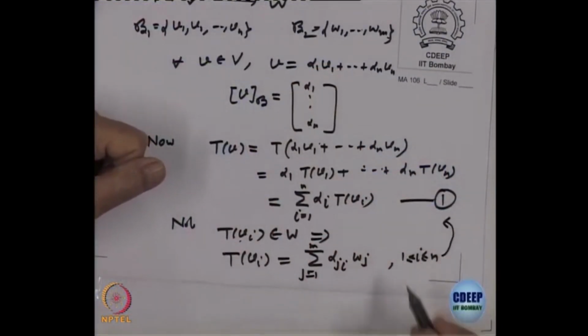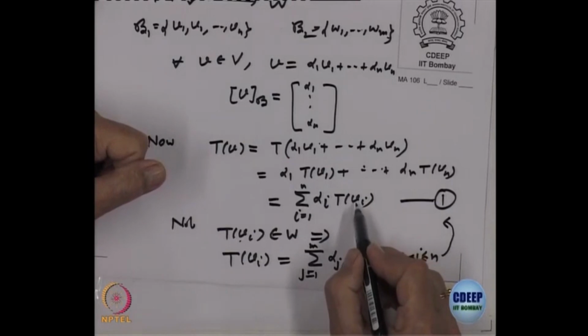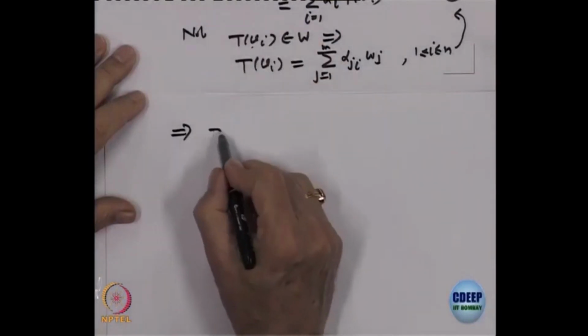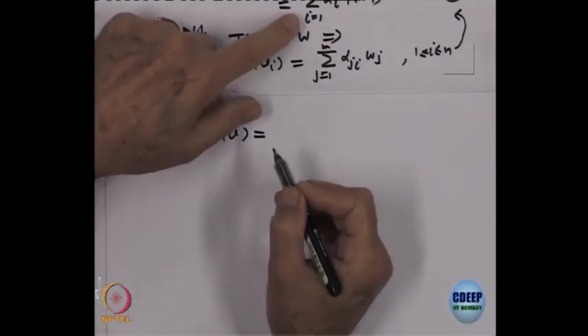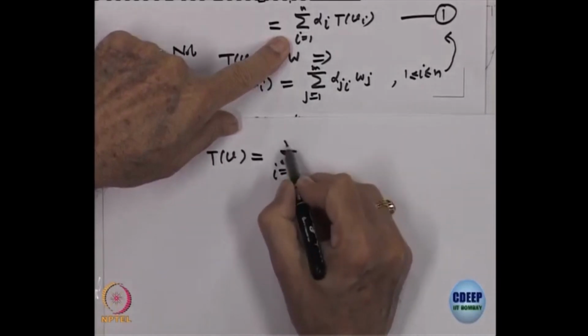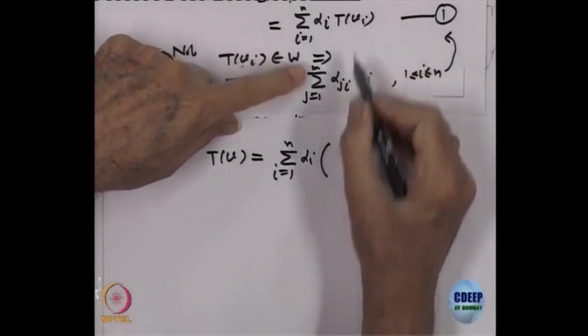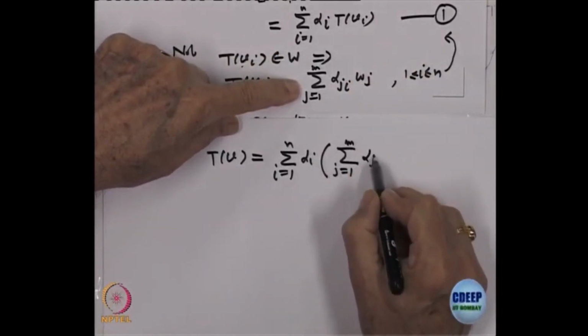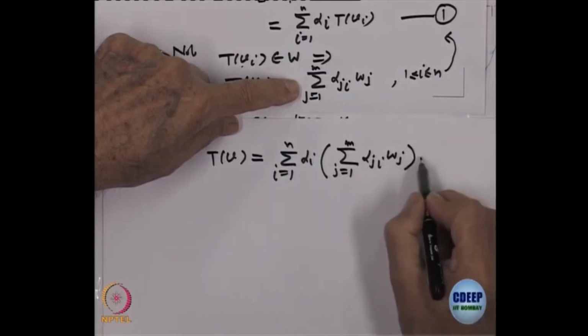Is that okay, right. What I am going to do is, from here I am going to put the value of T of V i back in expression 1. So, what will happen? Let us see. It implies T of V is equal to, we had sigma i equal to 1 to n alpha i T of V i, that is sigma j equal to 1 to m alpha j i W j.